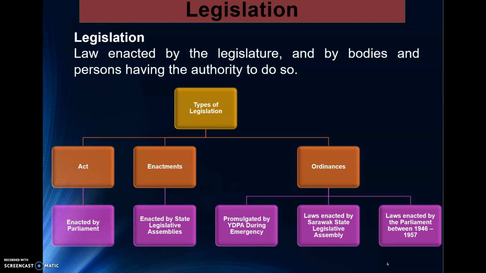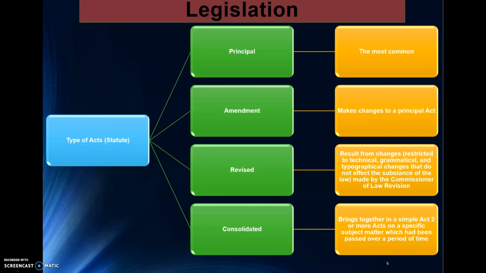Now, we're going to look at the types of act. What is an act? In Bahasa Malaysia, we call them akta. Or statute, in other words, an act is a statute.